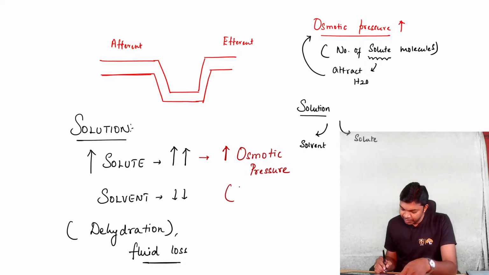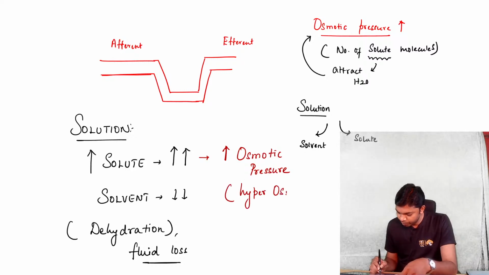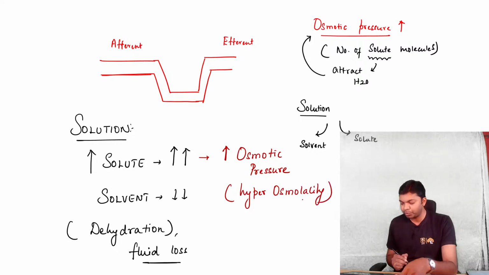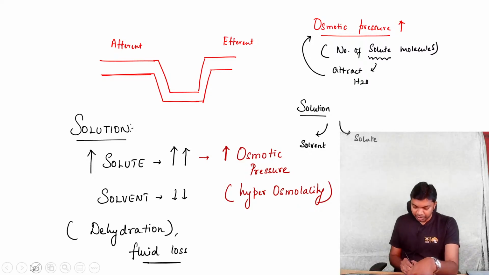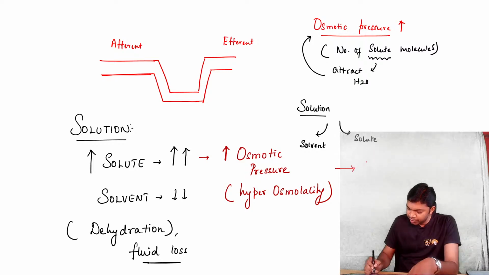Because of excessive solutes, there is an increase in osmotic pressure. So practically this is called hyperosmolality. Whenever blood becomes hyperosmolar, the immediate next step is stimulation